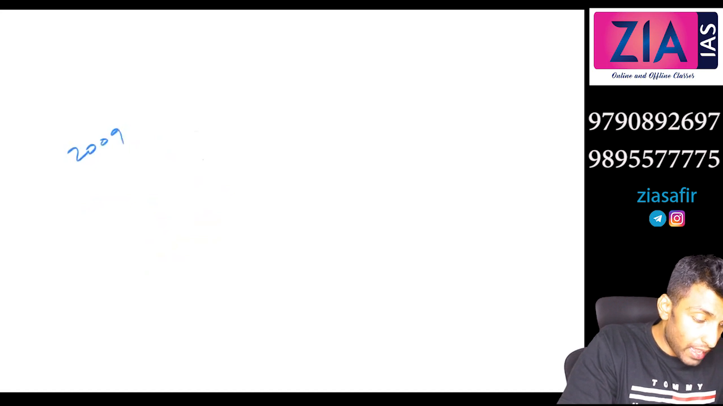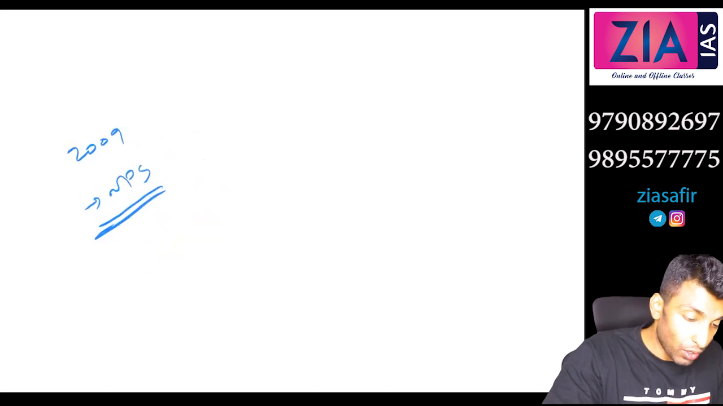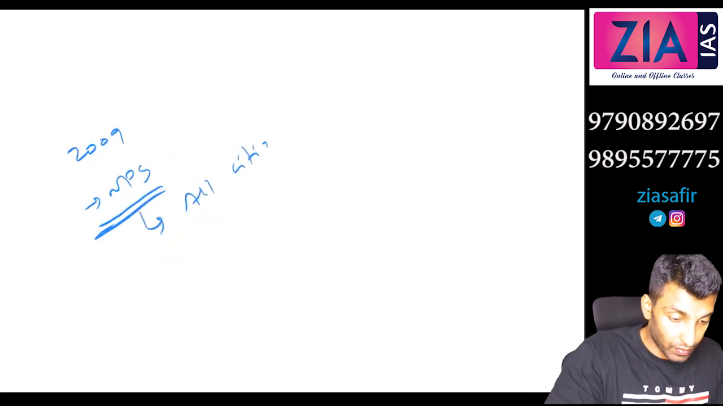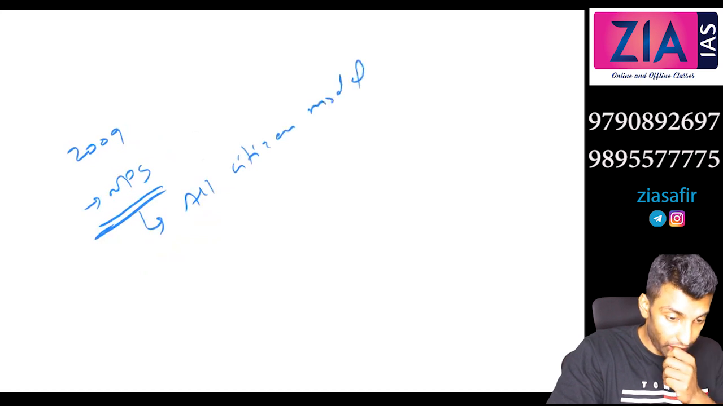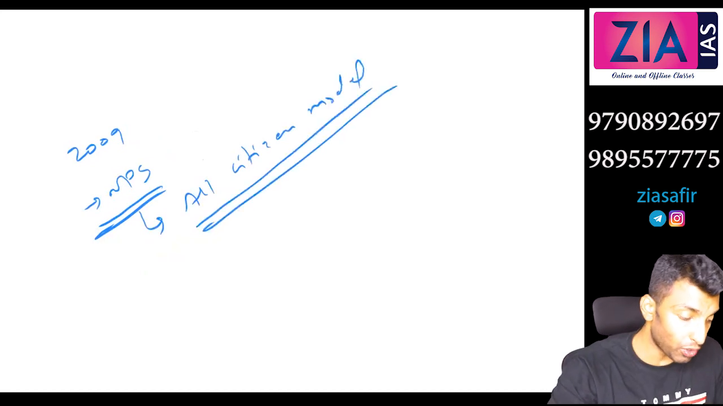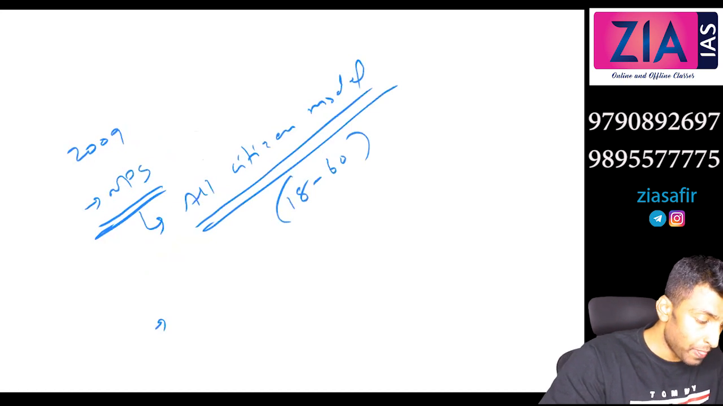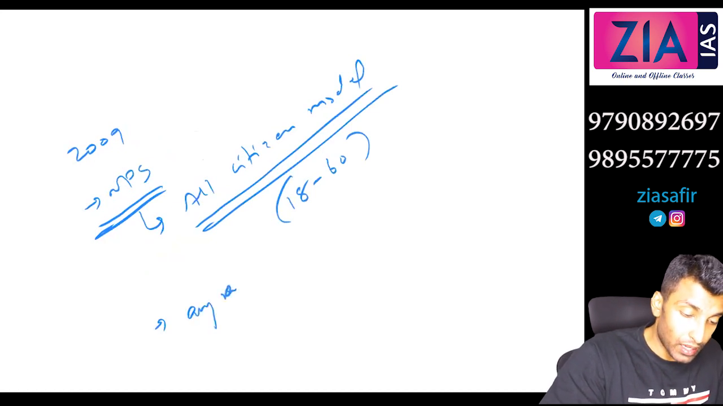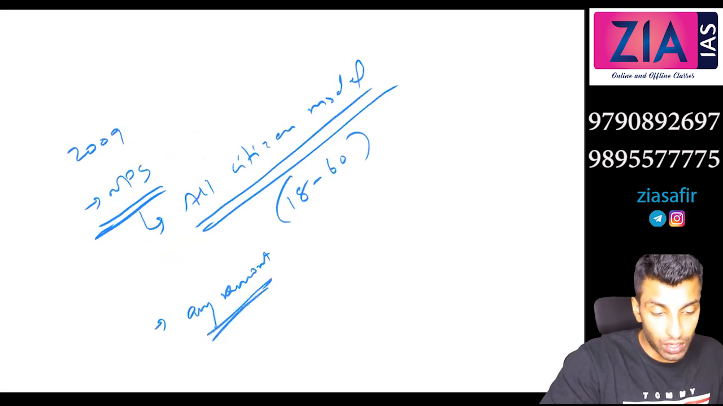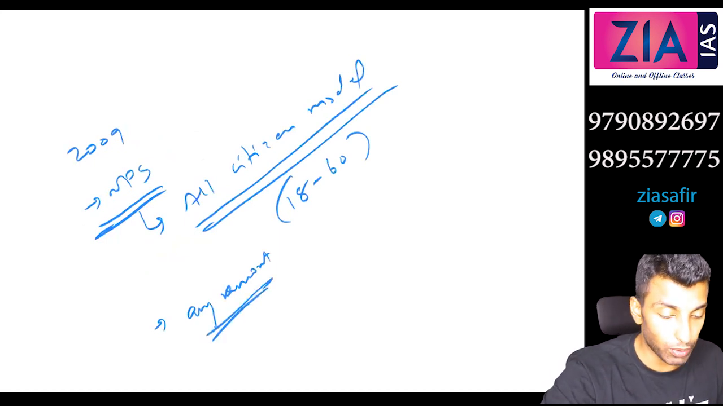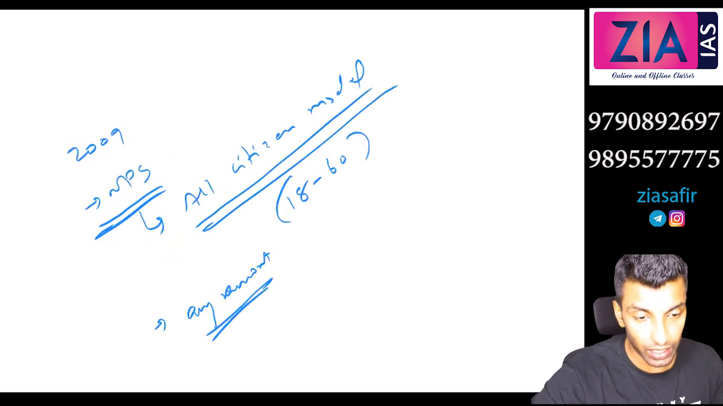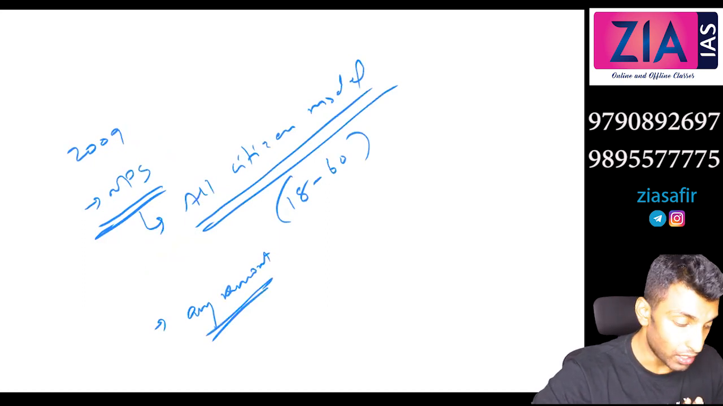Now, one more. In 2009, this NPS was extended to all citizens under the all citizen model. So NPS was actually extended to all people in the age group 18 to 60. You can open an NPS account in banks and you can deposit any amount. There is no limit, like tier 2. In case of central government employees, we discussed tier 2, no? So here there is no such tier 1, tier 2. You can deposit any amount, no restriction.